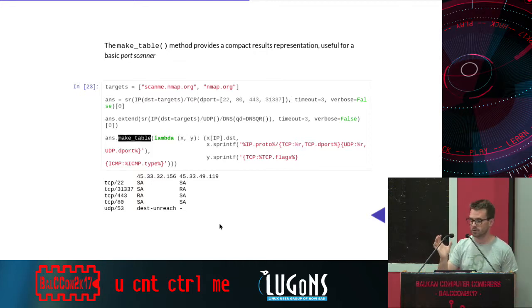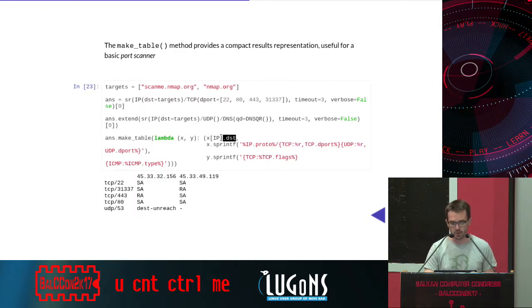Again, it could be a bit difficult at first, but it's really simple. The first element you put here is the name of the column. The second one will be that TCP 22, UDP 53. That's the first element of the line. And finally, what Scapy should display. It will be a TCP port or an ICMP type, and that's it. So we can see that for some ports, like SSH, it is open on both. The 80 HTTP is only open on the second one, and so on. So it's really simple to do a port scan and improve and play with the answers.